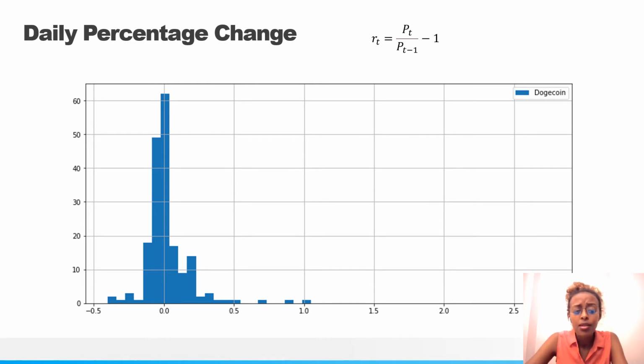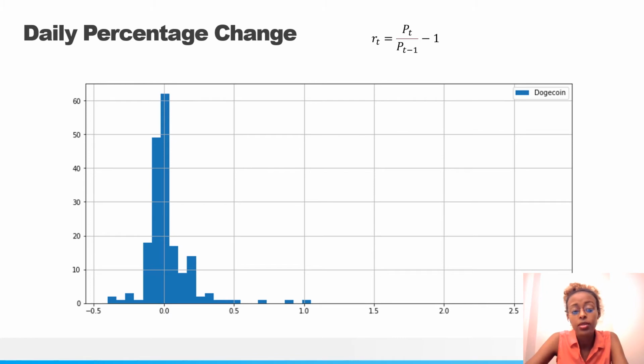Now, even though this is not helpful to attempt to predict future values of stocks or cryptocurrencies, it is very helpful to analyze the volatility of the stock or cryptocurrency. So let's say that if this daily return has a wide distribution, the cryptocurrency is more volatile. Given the information about daily percentage change, we were able to calculate the percentage returns and plot them on histograms.